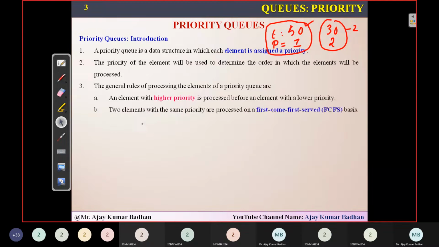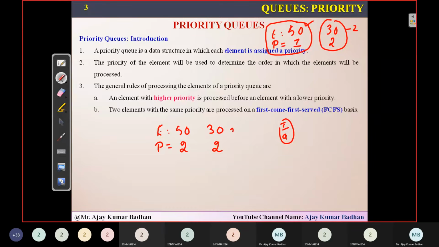And there is one more step that we have to follow. What if both of them are having the same priority? Let us suppose two elements are there. There is an element 50. Let us take the same elements. In this, coming to the priority, this is having priority 2 and this is also having priority 2. Then which element should be considered in order to process it? What do you mean by processing here? It is nothing but performing insertion, deletion, whatever the operation we are performing. So which element needs to be processed first?